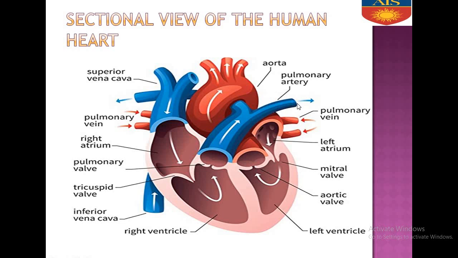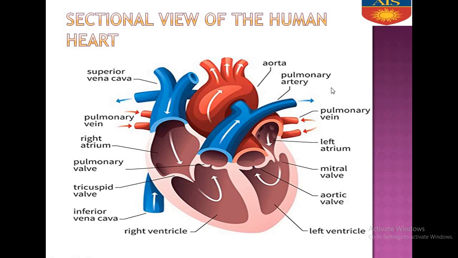Then this pulmonary artery carries deoxygenated blood. See, the deoxygenated blood is shown in blue color. Why? Because it is impure. The pulmonary artery carries deoxygenated blood to the lungs. Remember, in the respiration chapter I showed you, it transports the deoxygenated blood to the lungs for oxygenation, for purification. Then in the alveolar capillaries the exchange of gases takes place by the process of diffusion.